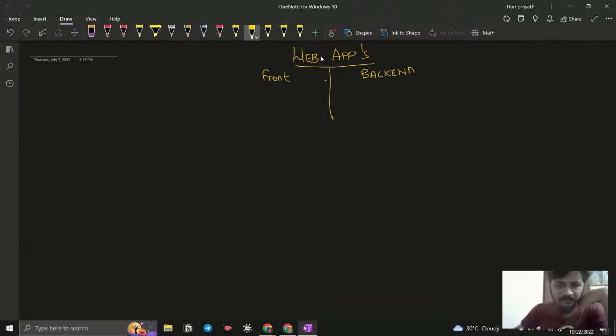So these two categories are very important. These are the categories we have when we want to build web apps. The person who develops the front end is called a front end developer. The person who develops the back end process is called a back end developer. So exactly what is front end? First of all, that is what we want to see. Front end is nothing but client side work. What is meant by client? We discussed that. And what is meant by back end? It is going to be the server side work.